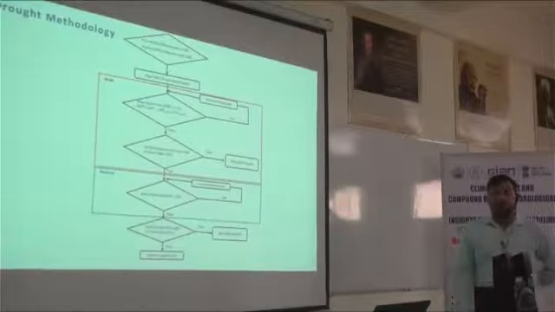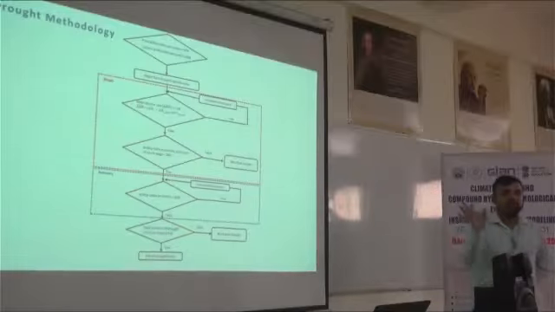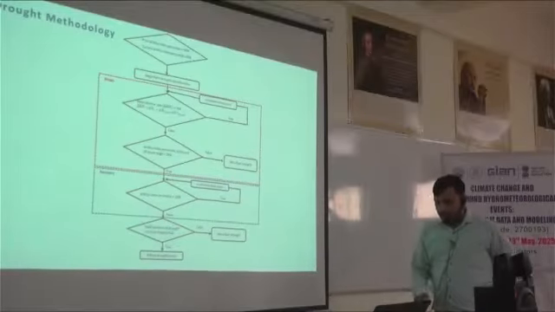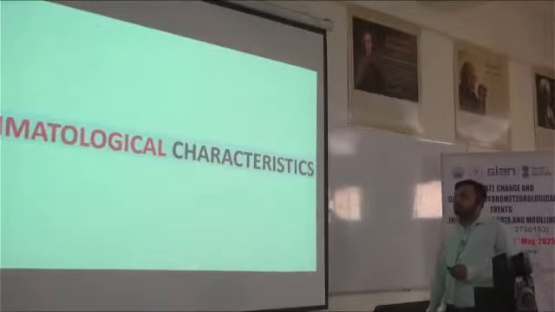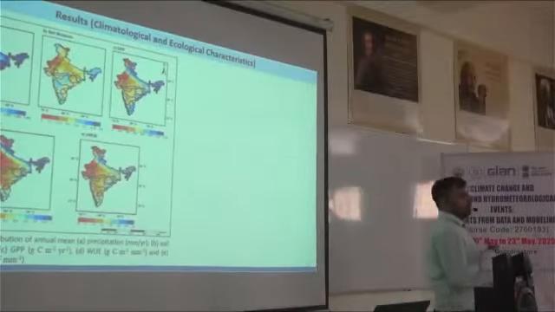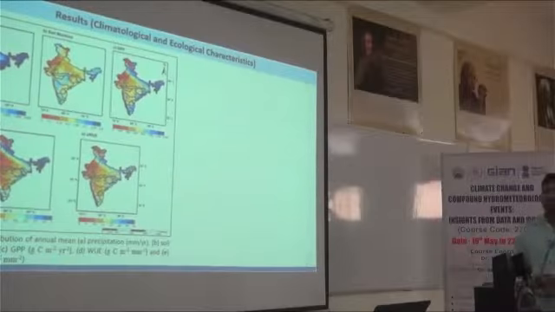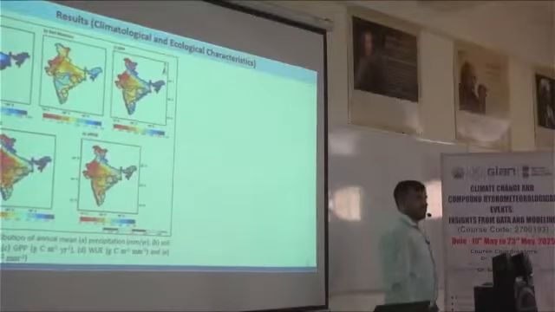Otherwise it can be a normal drought, like meteorological, hydrological, or agricultural, we are not commenting on it, but we are very sure that it is not a flash drought. Okay, once we have done this, let's discuss some of the climatological characteristics across India, because if we are evaluating the arid condition across India, we must have some idea about the climatological characteristics across India.